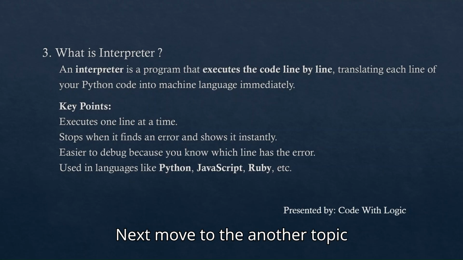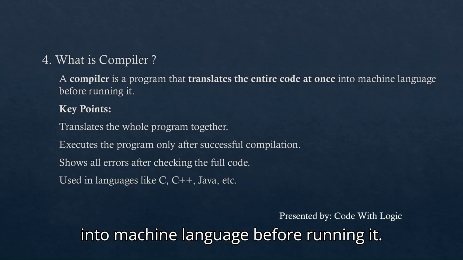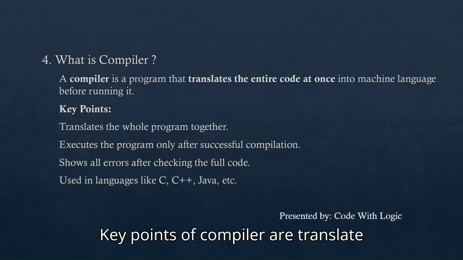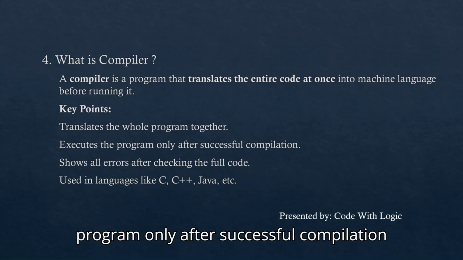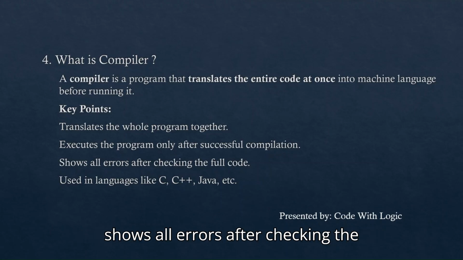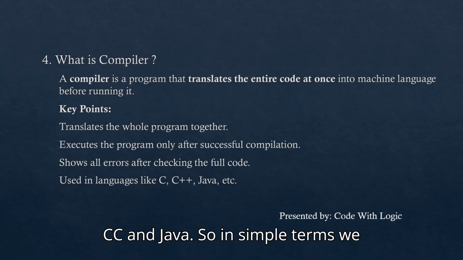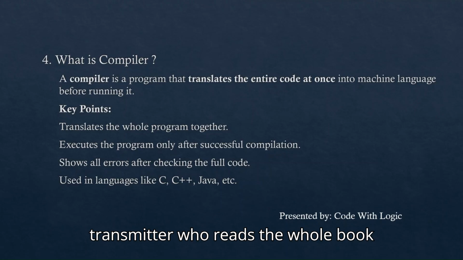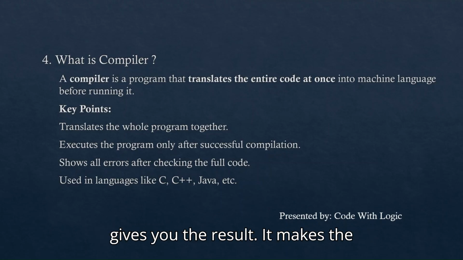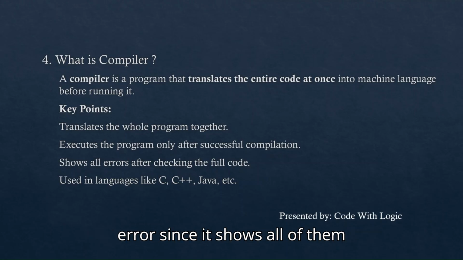Let's move to another topic, which is what is compiler. A compiler is a program that translates the entire code at once into machine language before running it. Key points of a compiler are: translates the whole program together, executes the program only after successful compilation, shows all errors after checking the full code, used in languages like C, C++, and Java. So in simple terms, we can say that a compiler is like a translator who reads the whole book first, translates it completely, and then gives you the result. It makes the program faster to run but harder to find errors since it shows all of them together.